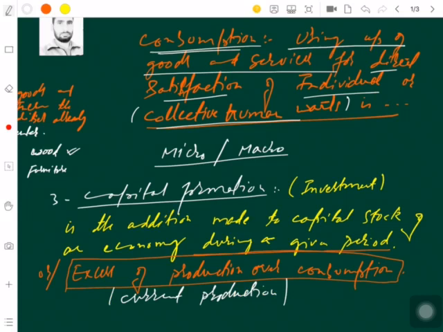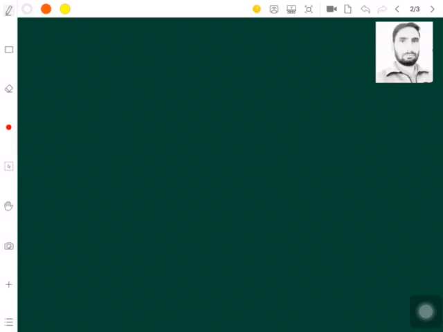We were talking about consumption, we said the use of goods and services. We were talking about capital formation, we again said the formation of goods and services. So this word good is an important word, because it will divide many things and make you understand many things. So the goods which are produced are called consumption goods. How? Let us see. I am starting up with a simple word, that is goods.